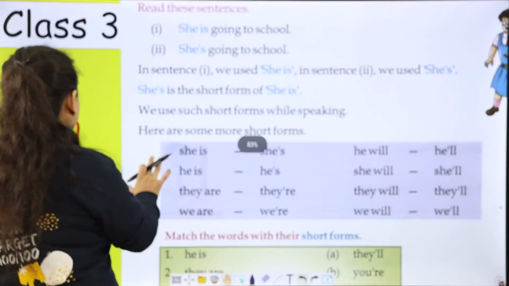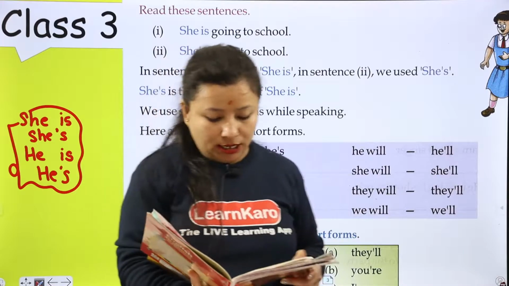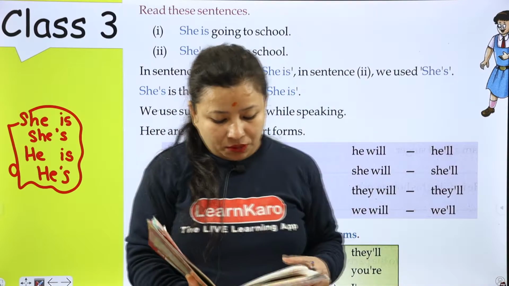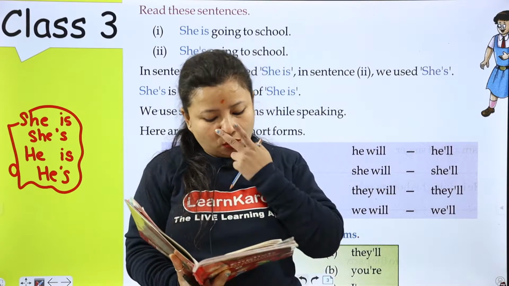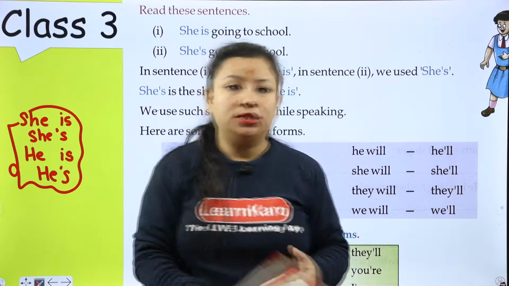The meaning of both words is the same. Now there are certain words in English which are written in short forms. When we use these short forms, the pronunciation also changes. How?